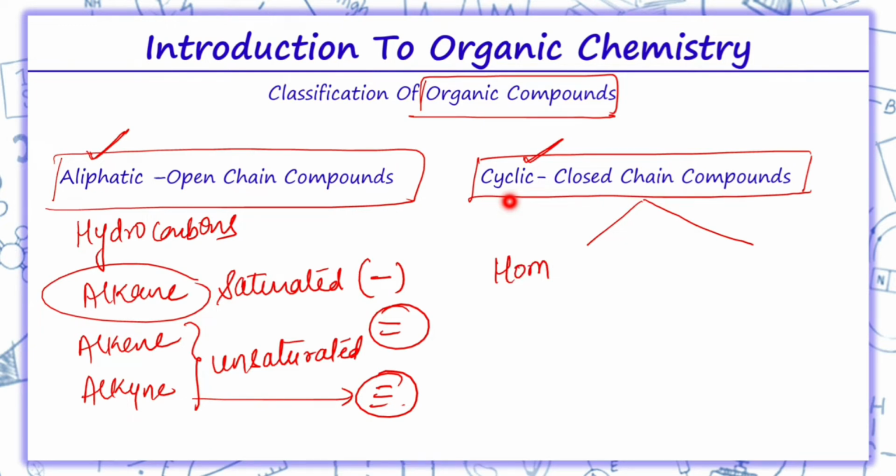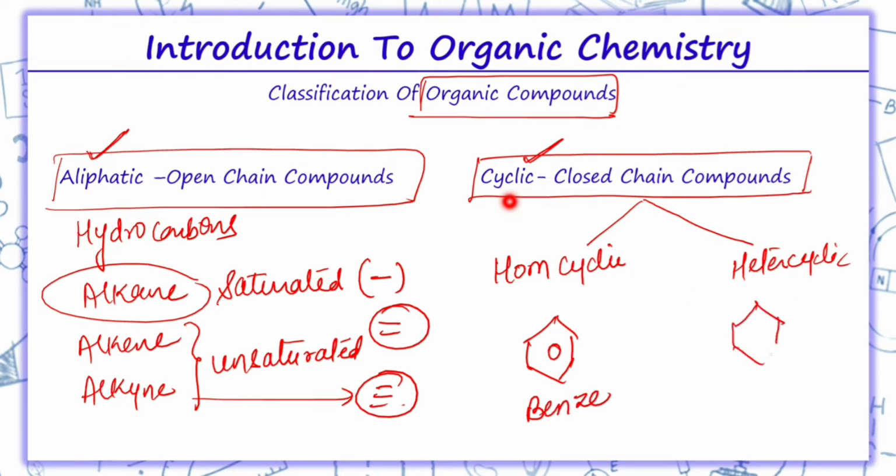When we talk about cyclic or closed chain, we have two different forms. Like in open chain hydrocarbons we have saturated and unsaturated, over here we have homocyclic and heterocyclic. Homocyclic means containing only carbon, like benzene. But in heterocyclic, apart from carbon, we have some other element also, like nitrogen, so we call it heterocyclic, and its example is pyridine. So this was all about the introduction to organic chemistry, the types of compounds used here.